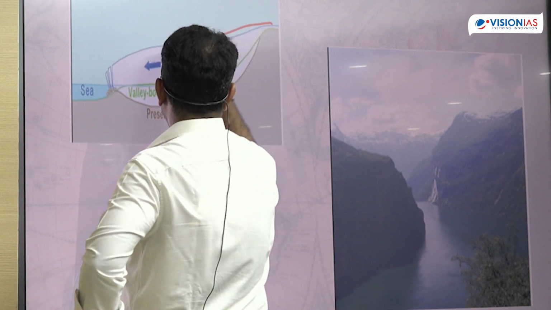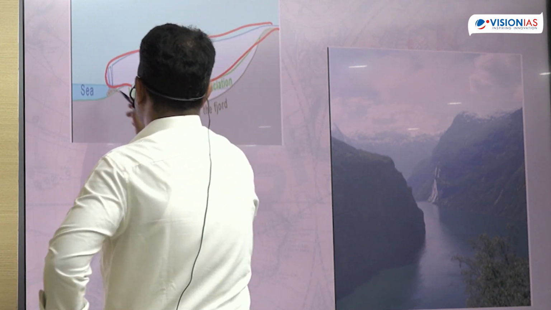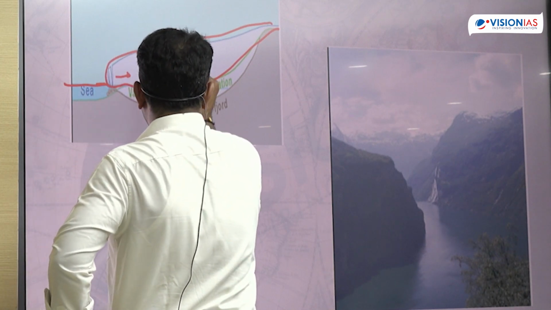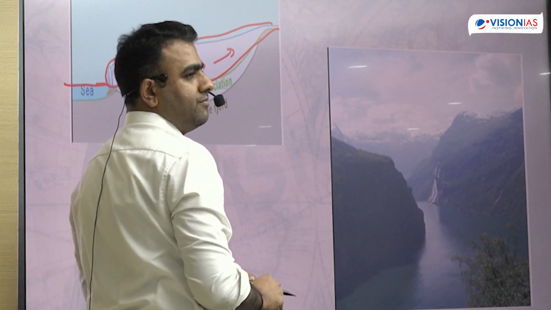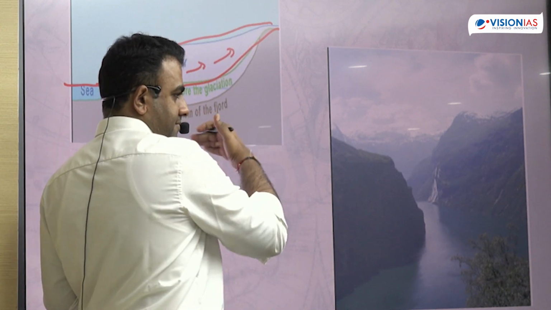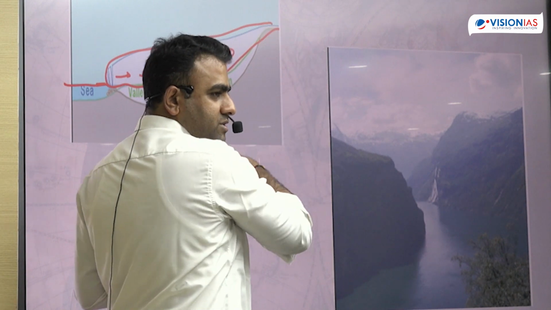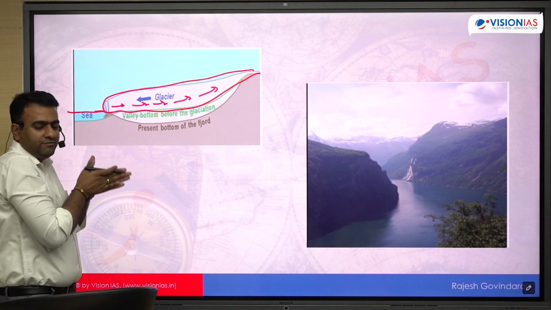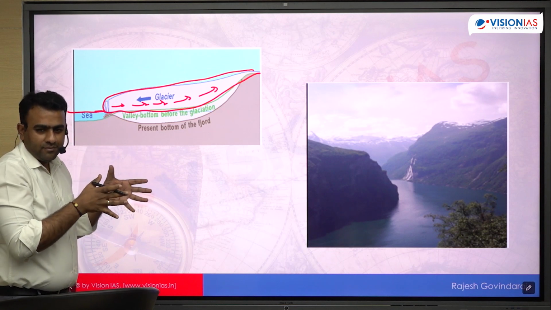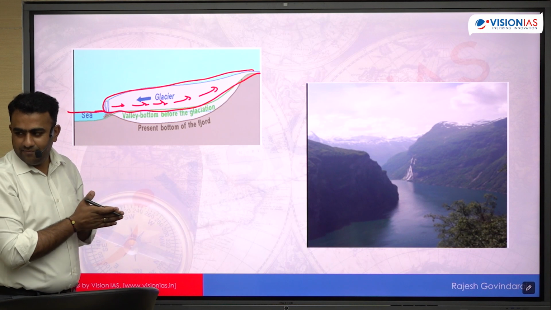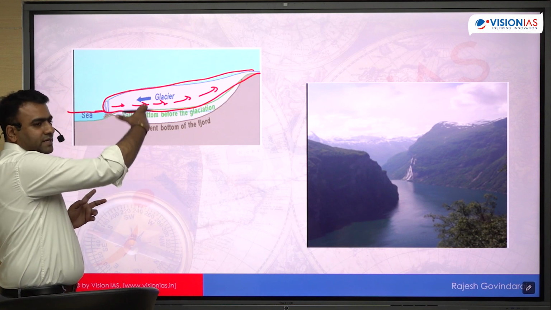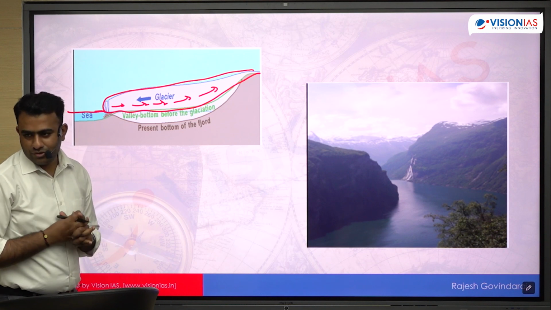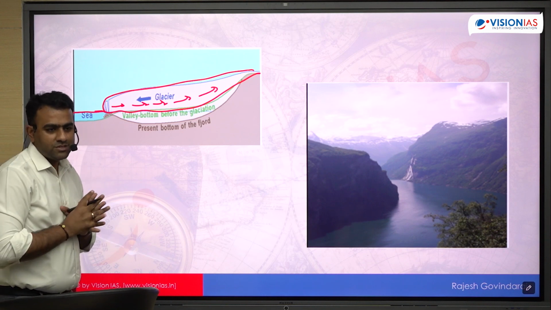Okay, this is a huge glacier which is there near to the coastal region. This is the sea level. As these glaciers melt and retreat, it causes erosion. As the glaciers melt they retreat, okay, so glaciers पीछे पीछे जाता है ना, so because of which there is erosion that causes the entire valley to become wide and deep and steep sided. And these valleys created by the glacial erosion, particularly due to the retreat of these glaciers, we call it as fjords. So this is how normally fjords are formed.